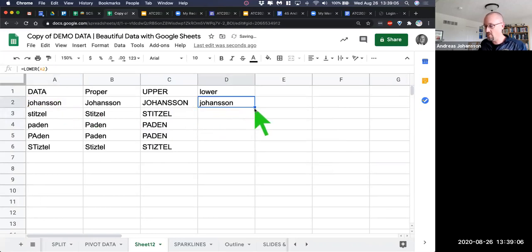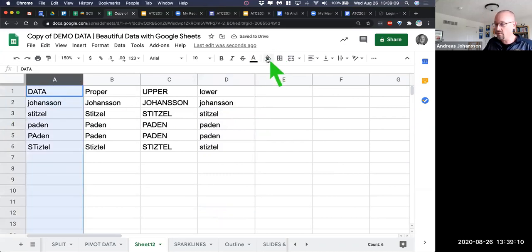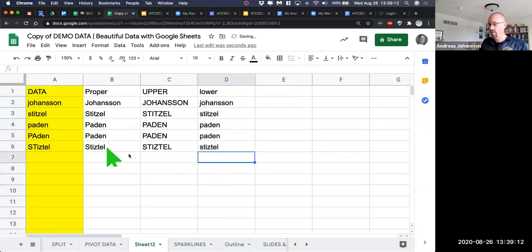We want everything lowercase. And notice that whatever the data is that we are getting over in column A, we can then change it to however we want it to be. That is super, super helpful. You can do a lot more with text this way, but just know that if you have stuff that's capitalized and you want it all in lowercase, or if you have stuff that has every letter proper and you want it like a regular sentence, you can do it.